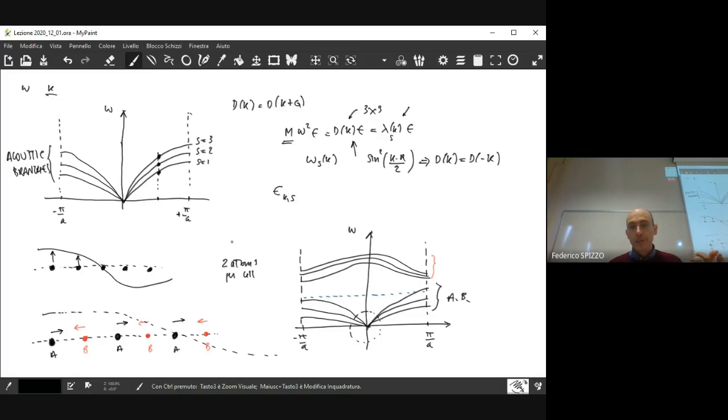But if you have the opposite situation, so if you consider counterphase oscillations, then locally within the cell you are stretching the spring that connects the ions, because they are performing a counterphase oscillation, and due to that they always stretch the, let's say, equivalent spring that connects, in this picture, ion A with ion B. So even when the wave vector is close to 0, you have a value of the frequency here that is different from 0.